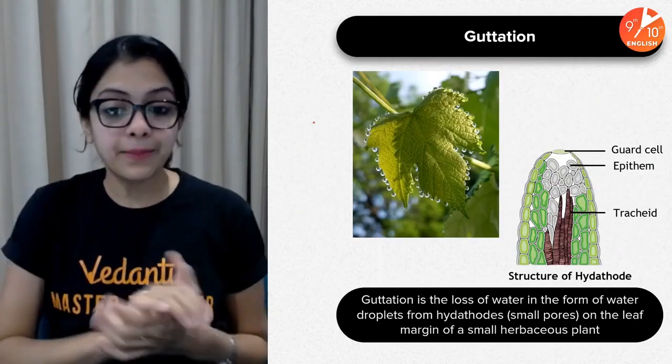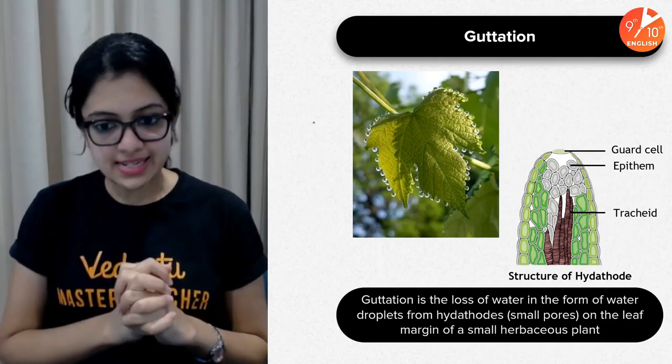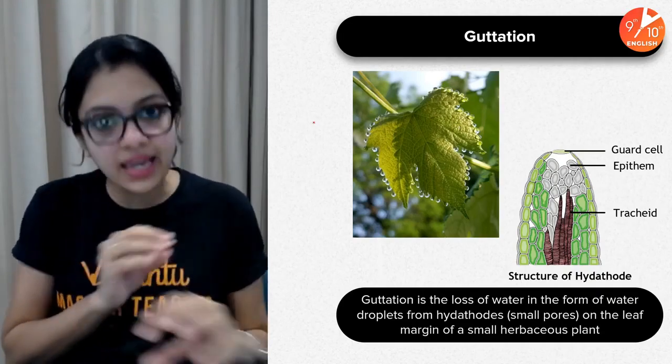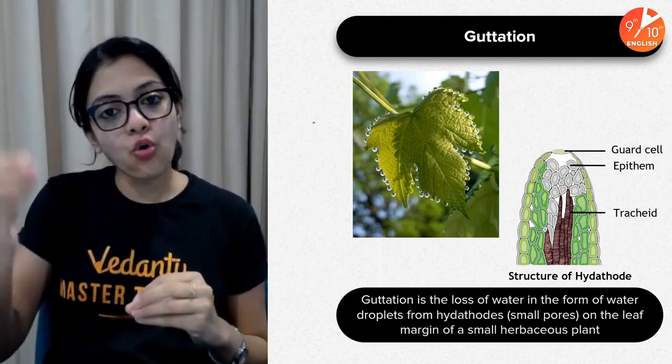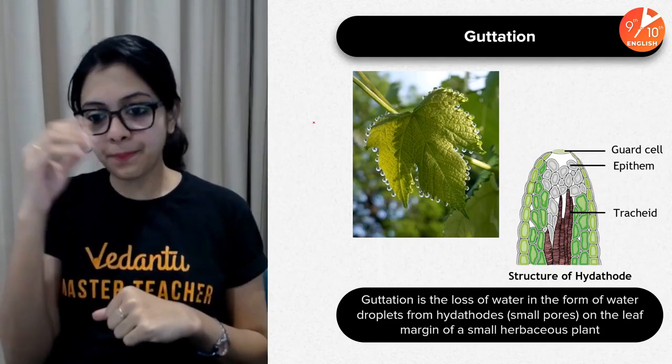Okay, now coming to the concept of guttation, which is basically the loss of water in the form of liquid water droplets from openings called hydathodes on the leaf. So what exactly is this? Basically what happens is